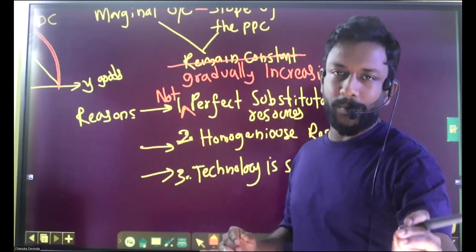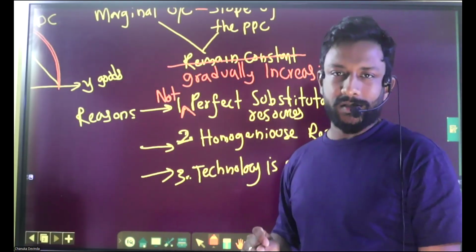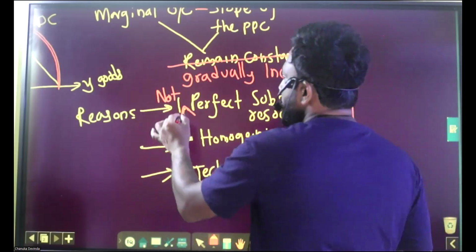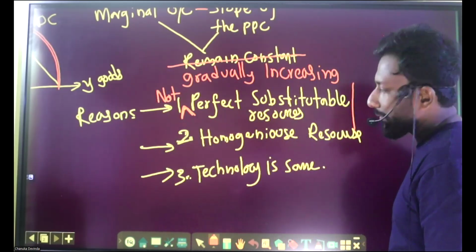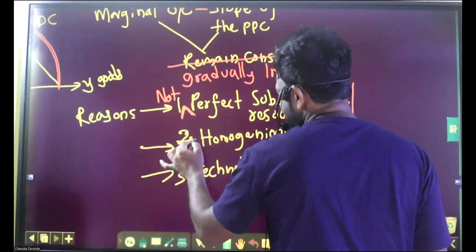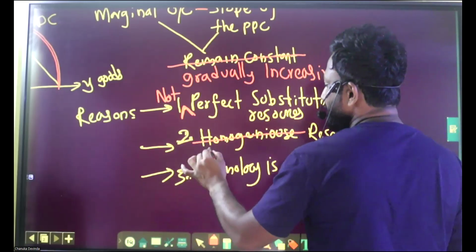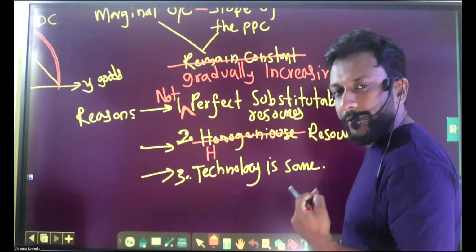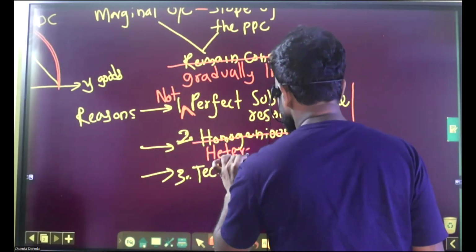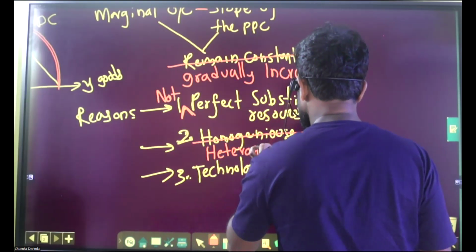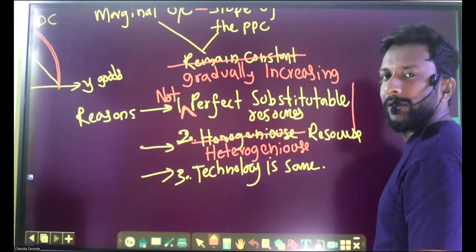Previously, it was constant opportunity cost because it was perfectly substitutable resources. Now, it was changed. It is not perfectly substitutable resources, right? Previously, homogeneous resources. Now, not homogeneous. We call it heterogeneous, different from each other.